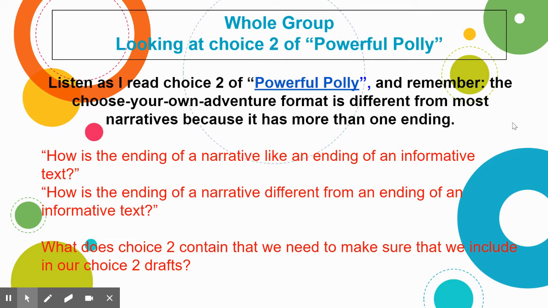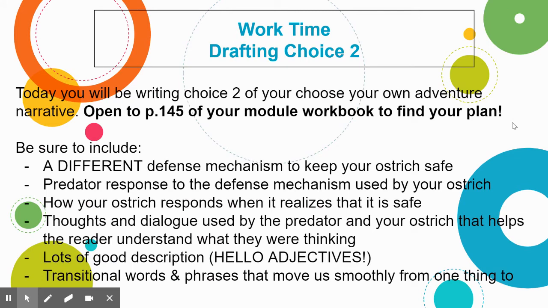We are going to reread Powerful Polly, and we're only going to read choice 2 of Powerful Polly. Remember, this is different than most narratives because there's more than one ending. But if you are doing this independently, go ahead and reread choice 2 of Powerful Polly. It is linked there. It is also in your module workbook. Think about these questions. How's the ending of the narrative like an ending of an informative text, and how's it different? Then we need to think about what choice 2 contains that we need to make sure that we include in our draft.